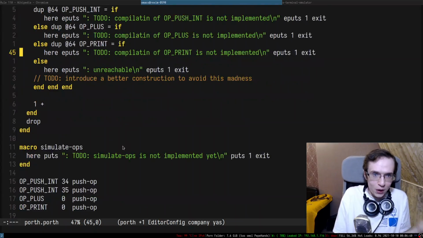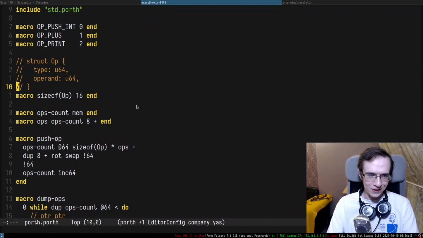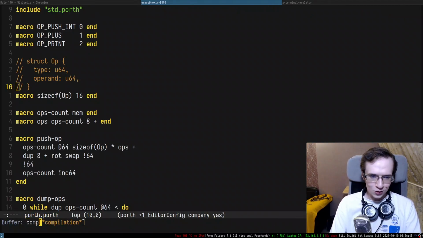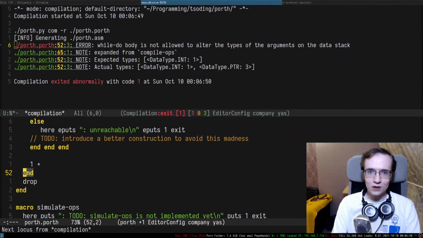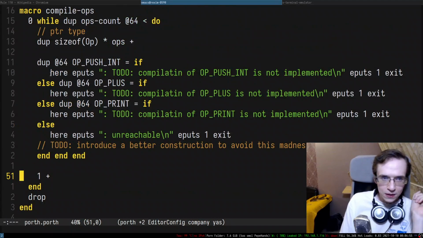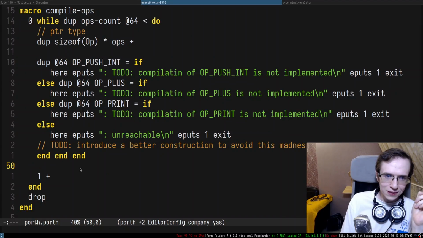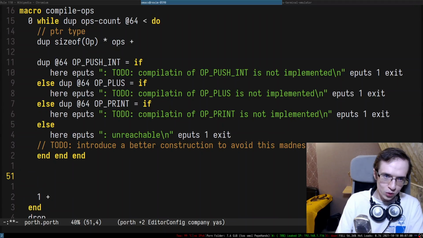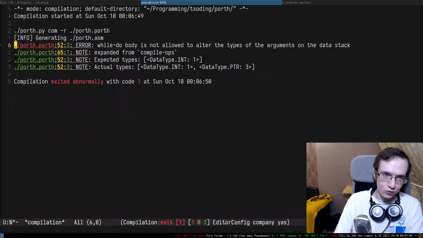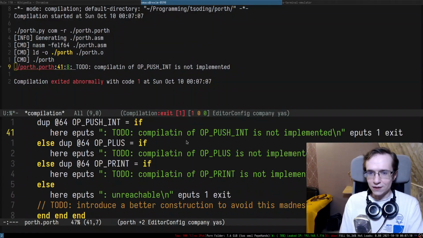So the language is powerful enough that you can do some things, and this is actually super cool. I'm really excited. Okay, so let me take a look. So this is the compilation. While do is doing some weird stuff. Okay, so here we have a type operation, and I duplicated it, and I suppose the problem in here is that I probably want to drop it, so I'm supposed to handle it properly. So if I drop it in here, there we go, it is compiling, and it's already failing.